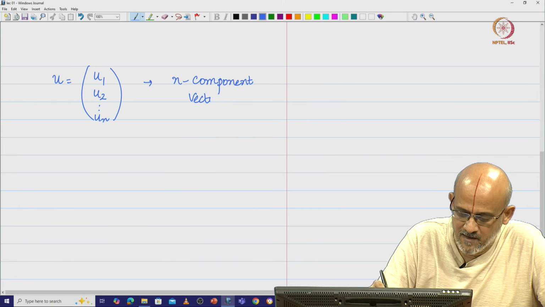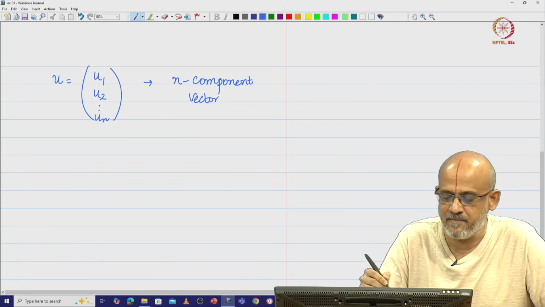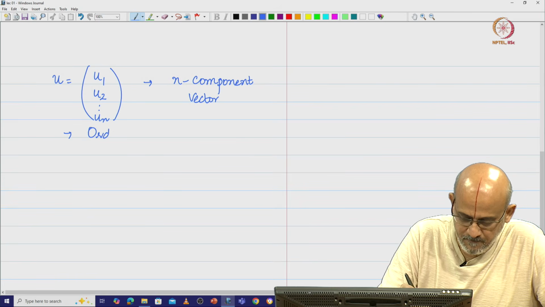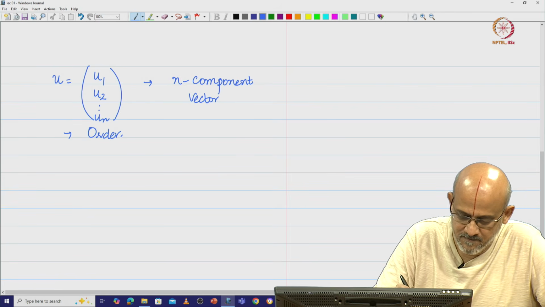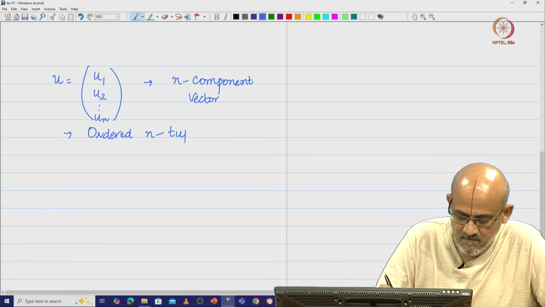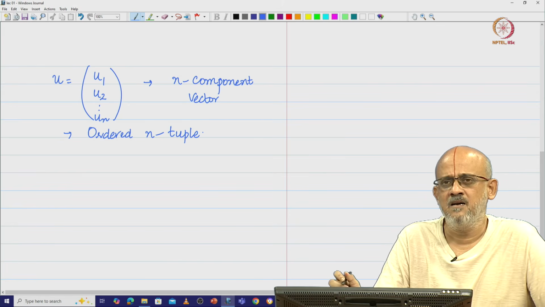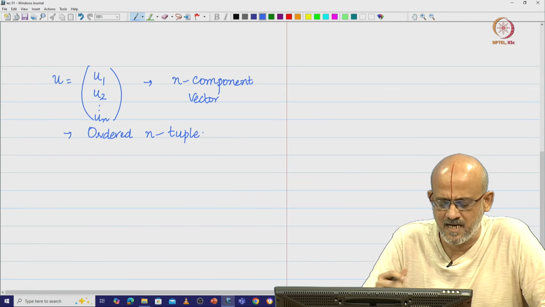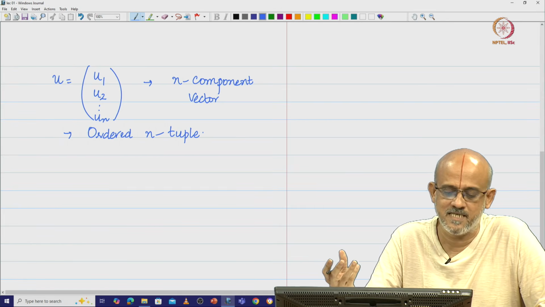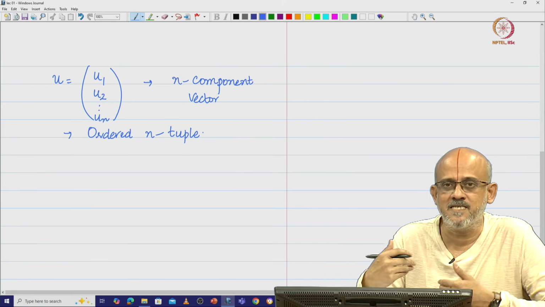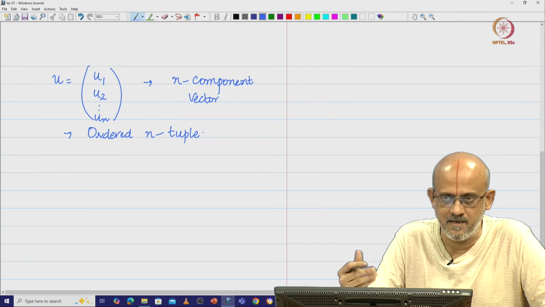That means you are going to have an ordered n tuple. So, what do we mean by all these things? I have an ordered set of numbers. What does this actually imply, what could it mean? It depends on the context.